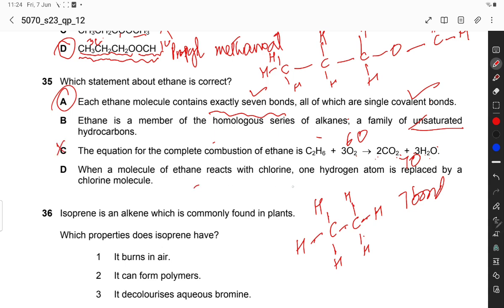When a molecule of ethane reacts with chlorine, one hydrogen atom is replaced by a chlorine molecule. No, one hydrogen atom is not the limit. All hydrogen atoms can be replaced by chlorine. C2H6 has 6 hydrogens, so 6 moles of chlorine atoms, not 1 mole of chlorine molecule. So this is also incorrect.